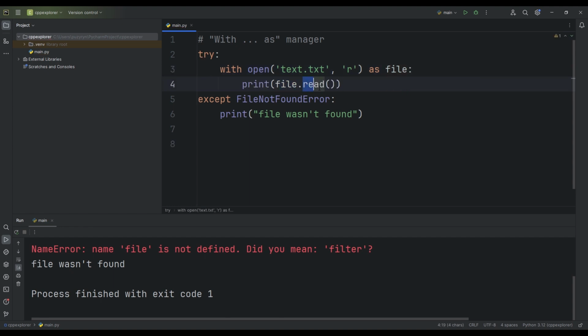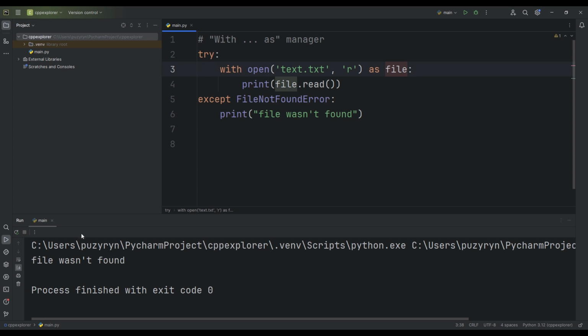What does this construction give us? The thing is, when we use it, at the moment of opening, we indicate that this file will be closed shortly. Therefore, there is no need to write any additional finally block here. If we run this, everything is handled correctly. If the file is not found, we get an error, as we just did.